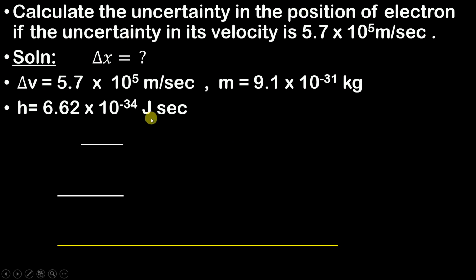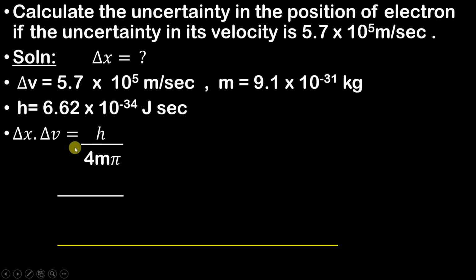Now, with the help of the equation given by Heisenberg, which is delta x into delta v equals h upon 4 m pi. You might object that I have not written greater than or equal to. That greater than or equal to is only applicable when you don't know the value of x as well as the value of v. But if you know the value of any one of them, then you simply write equals to. So while solving numericals, just keep in mind you have to write equal to.